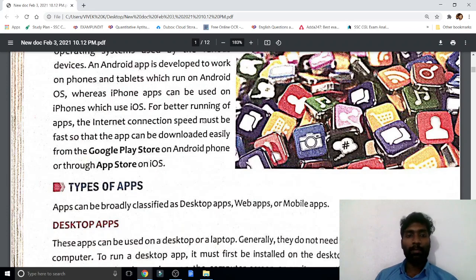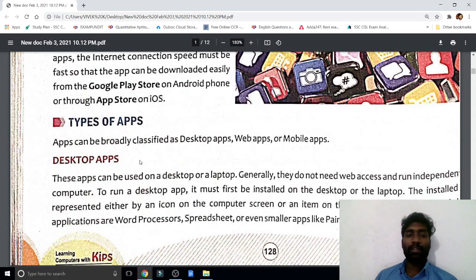We install applications by Google Play Store, you know well. But if you are using an Apple mobile, we install applications by the Apple App Store, for iOS.